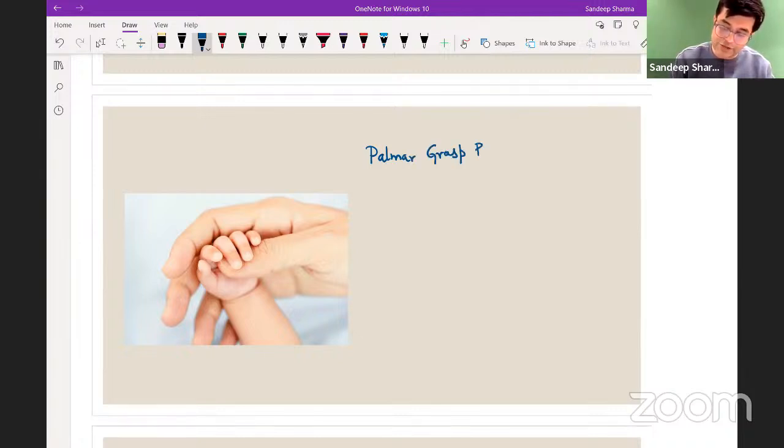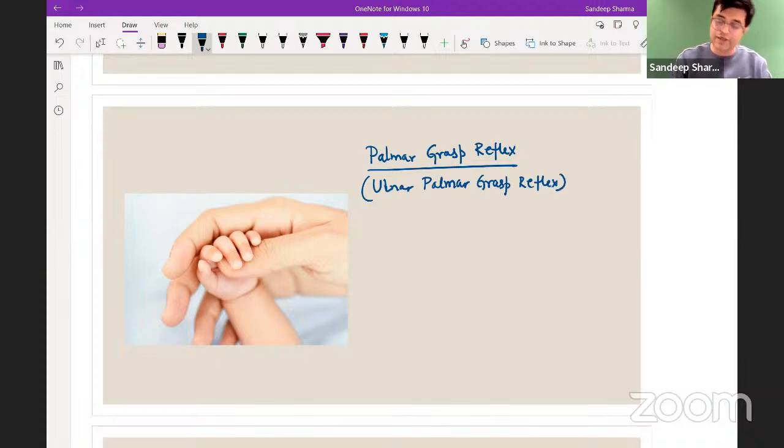Palmar grasp reflex is also sometimes called the ulnar palmar grasp reflex, because predominantly it is mediated by stroking the palm on the ulnar aspect, not the radial aspect. Palmar grasp reflex is a primitive reflex. It normally appears in a child around 28 weeks of gestation, so it appears quite early.